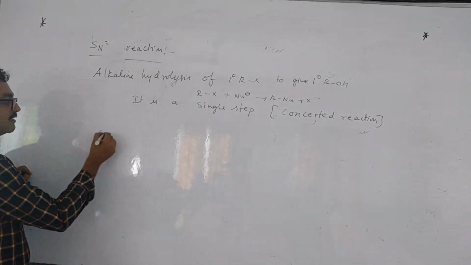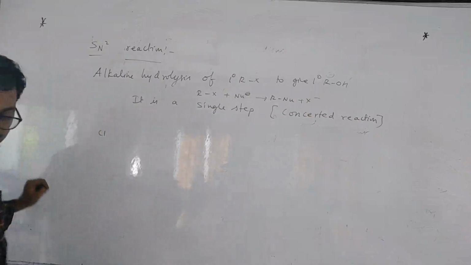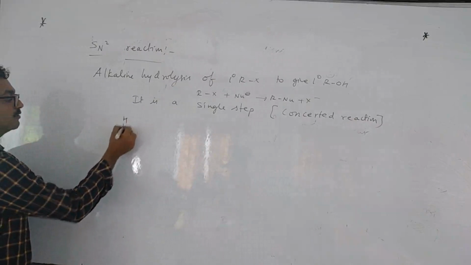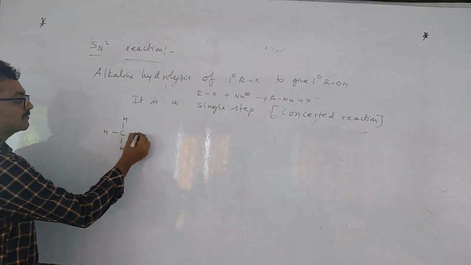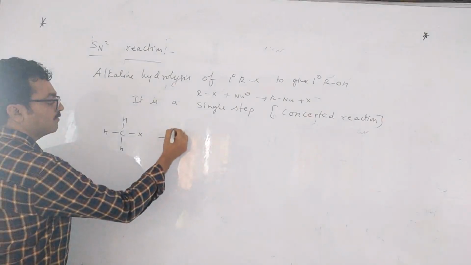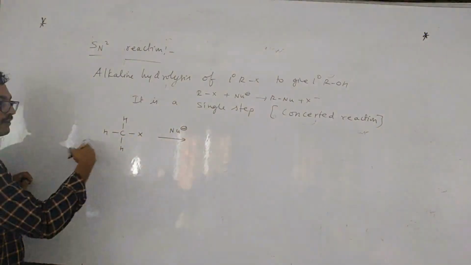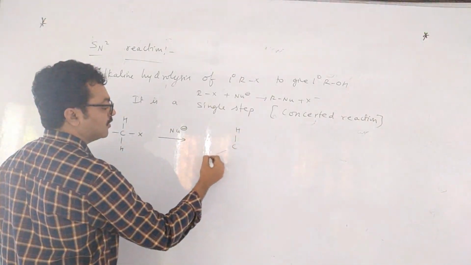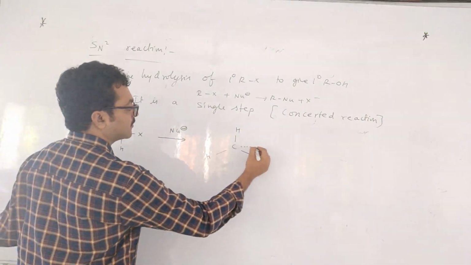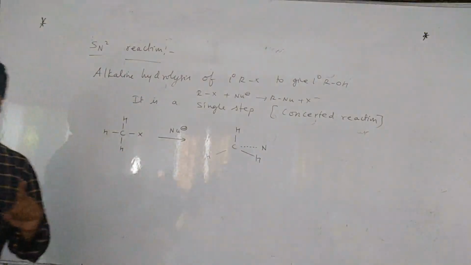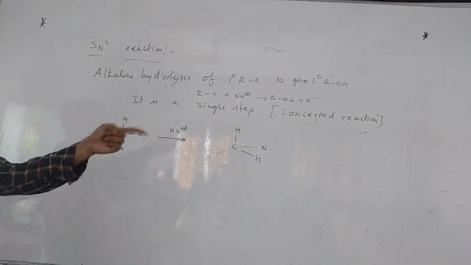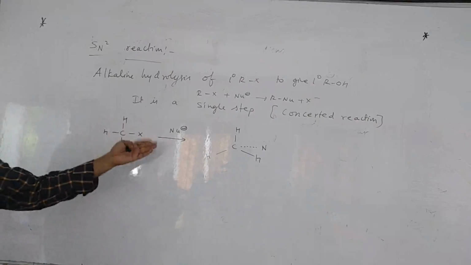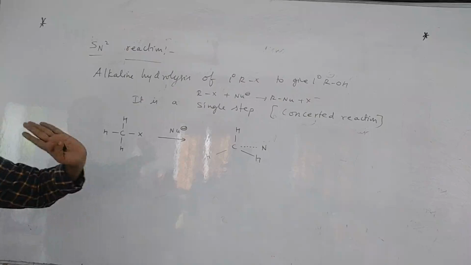So how will the reaction take place? Generally a primary halide will be taken here, CH3X. Here the nucleophile will come, but the nucleophile will approach from the back side. So a transition state is formed. You all know this, children, I am just revising. Concerted reaction means a single-step process in which bond breaking and making take place through a transition state.